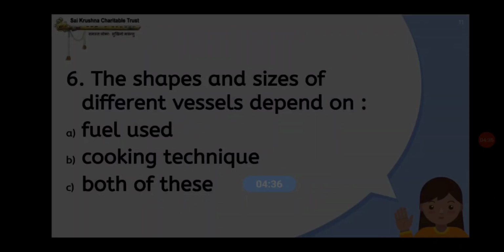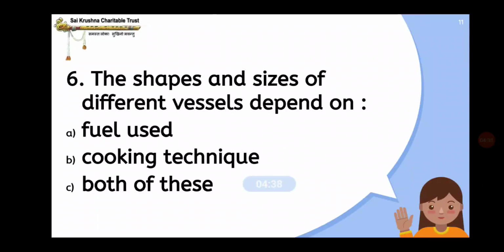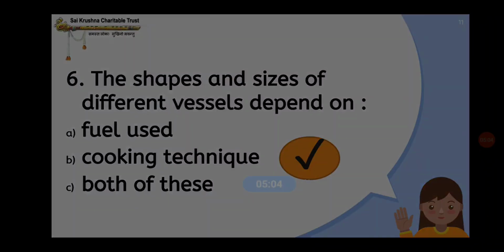Next, sixth one: the shapes and sizes of different vessels depend on dash. Options are fuel used, cooking technique, both of this. So the shapes and sizes of different vessels depend on cooking technique.